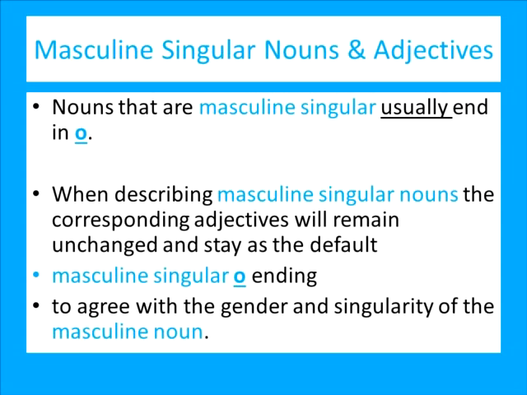Masculine singular nouns and adjectives. Nouns that are masculine singular usually end in O. When describing masculine singular nouns, the corresponding adjectives will remain unchanged and stay as the default masculine singular O ending to agree with the gender and singularity of the masculine noun.